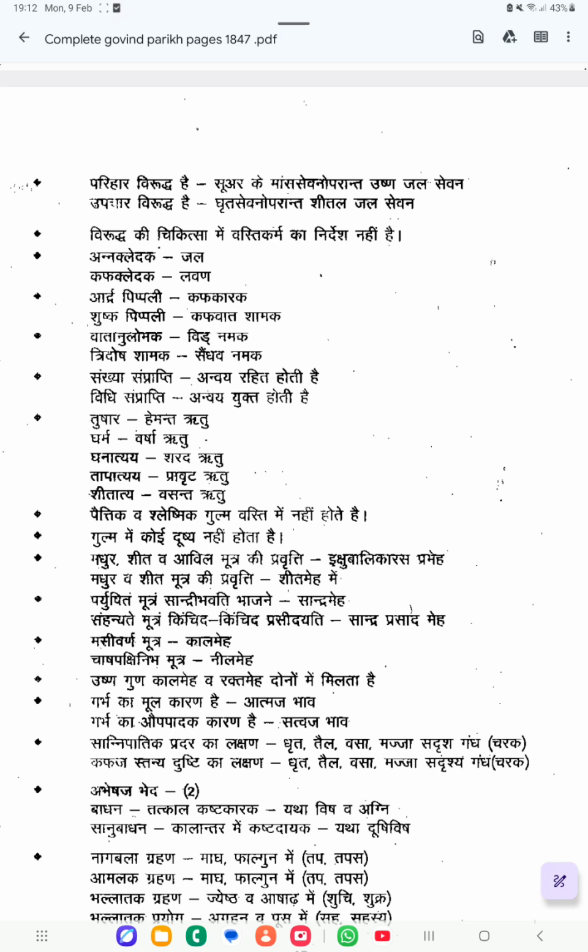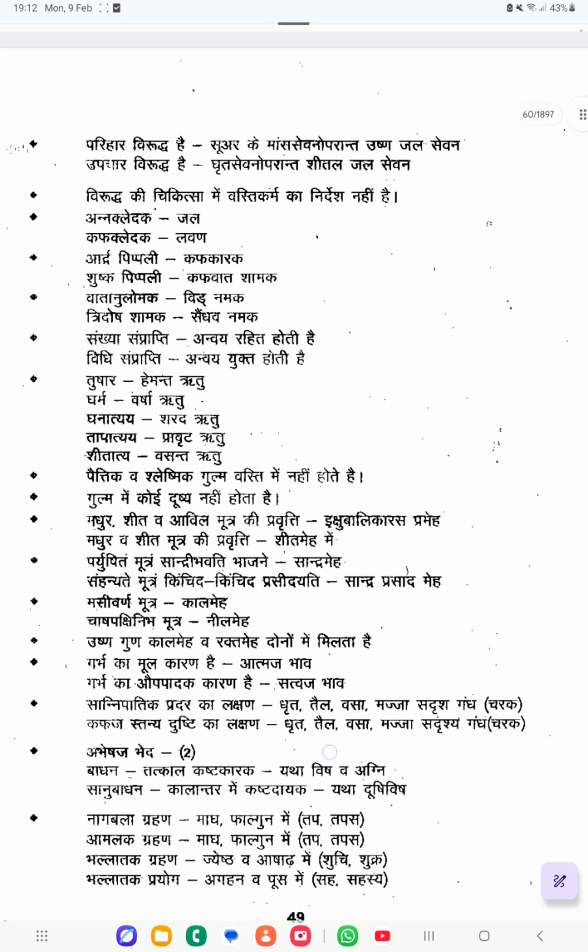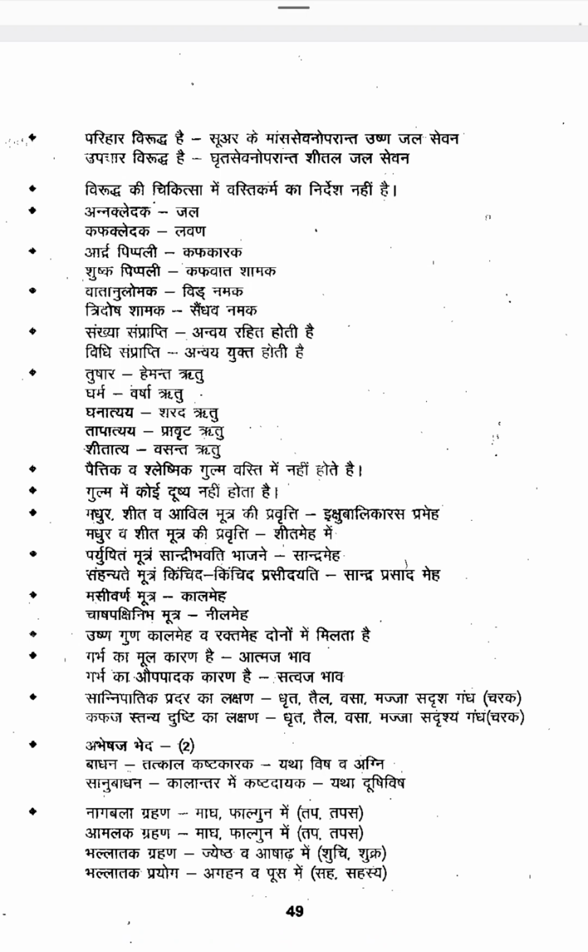Then Garbha Moola Karana is Atmaja Bhava. For the formation of Garbha, Atmaja Bhava is the responsible factor. Garbha Upapadaka Karana is Sattvaja Bhava, like Garbha development. That is done by the Sattvaja Bhava.